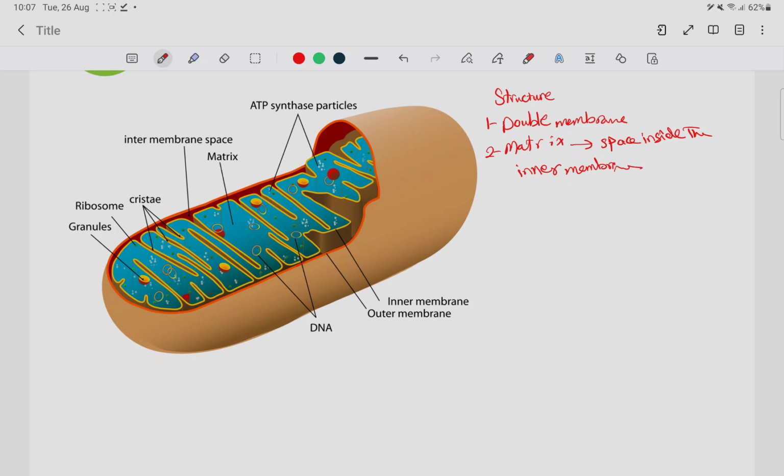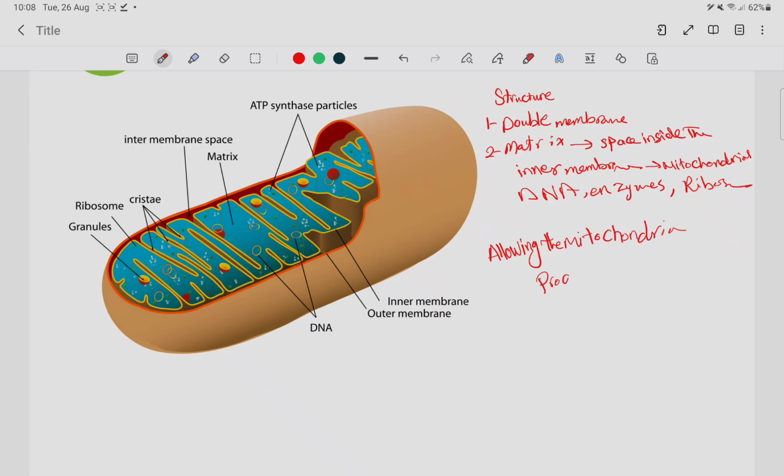It contains mitochondrial DNA and also enzymes and ribosomes. All of these allow the mitochondria to produce its protein.